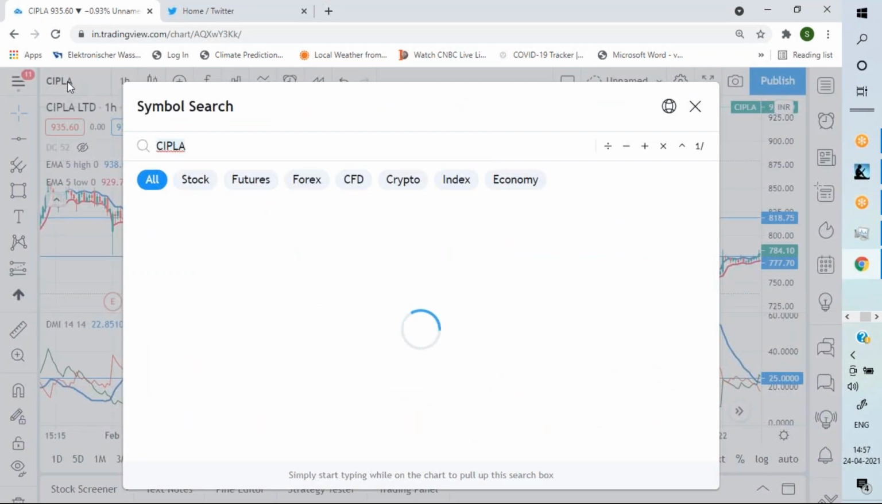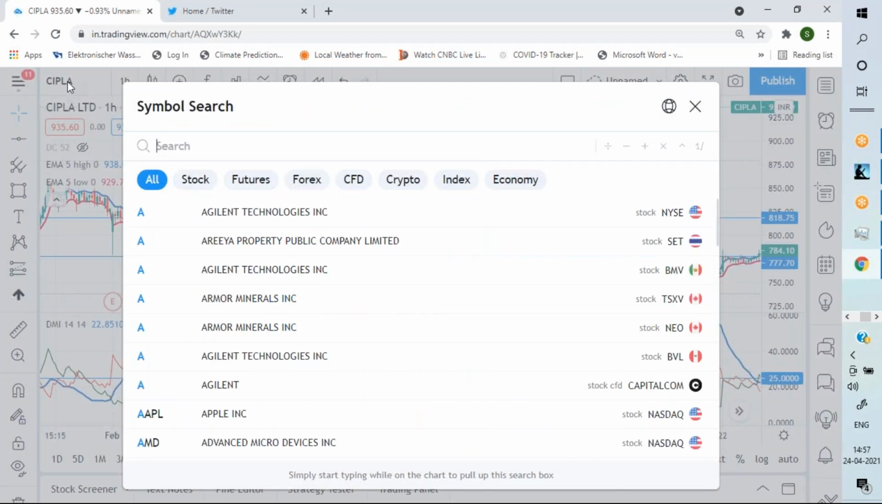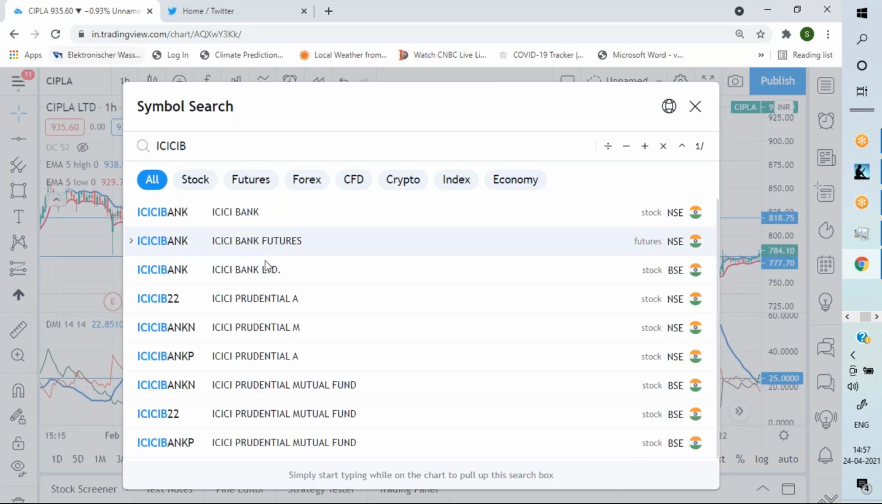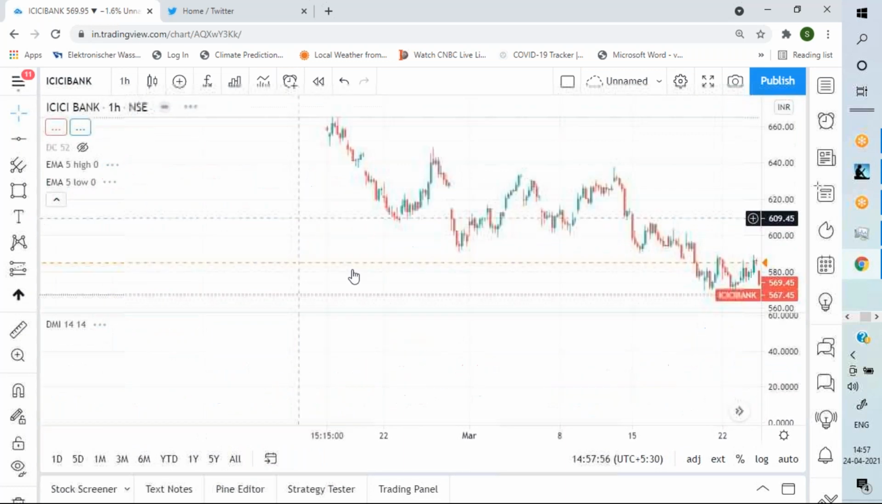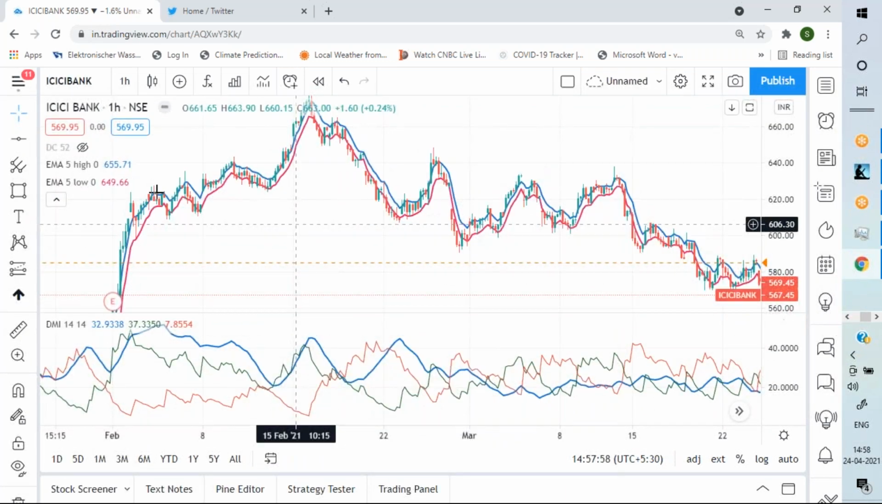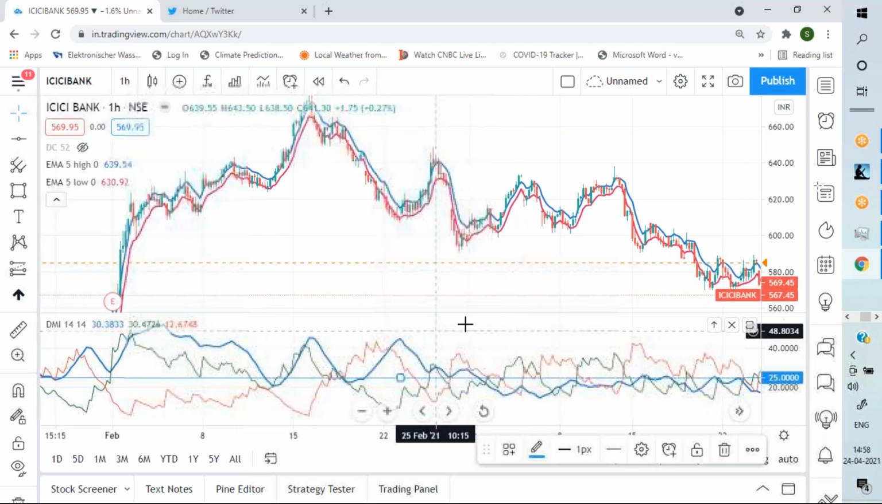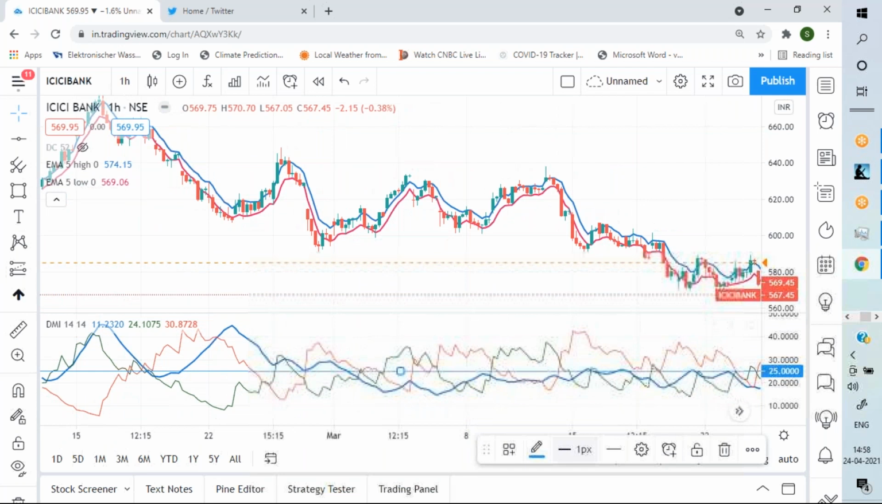Let me take any stock, Axis Bank or ICICI Bank. Beautiful stocks, ICICI and Axis, both of them, in terms of understanding the market. My most favorite stocks are Axis Bank, ICICI Bank, Tata Steel, Tata Motors.